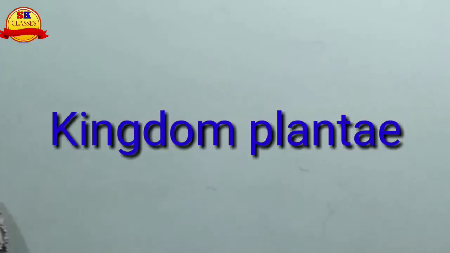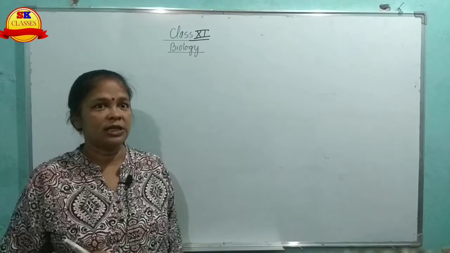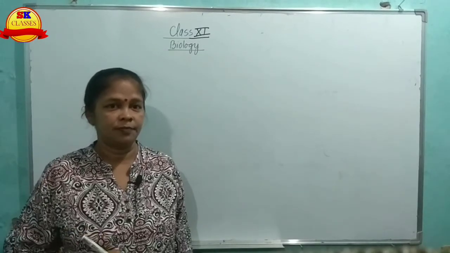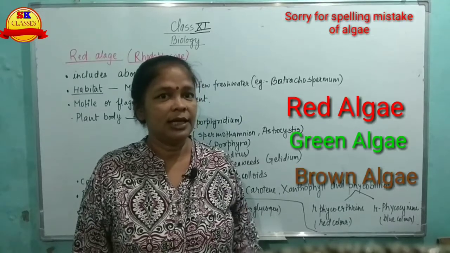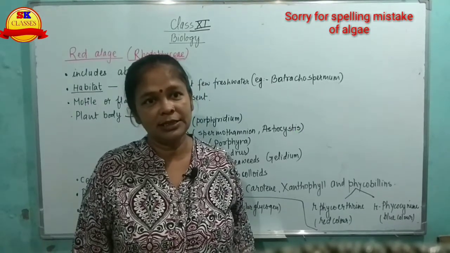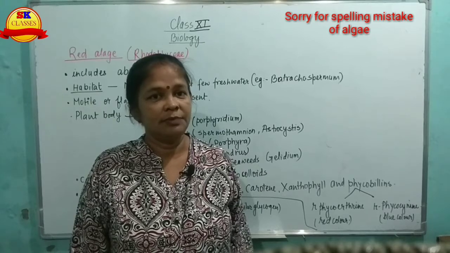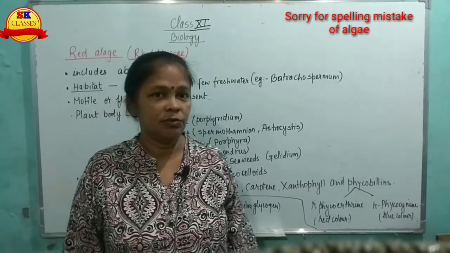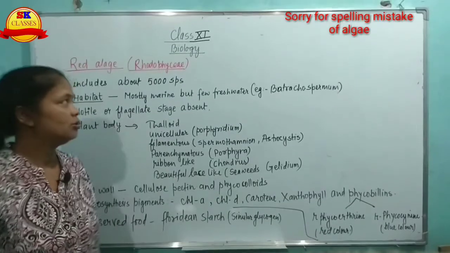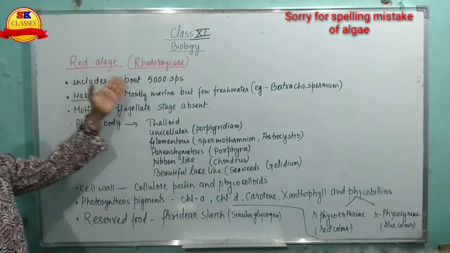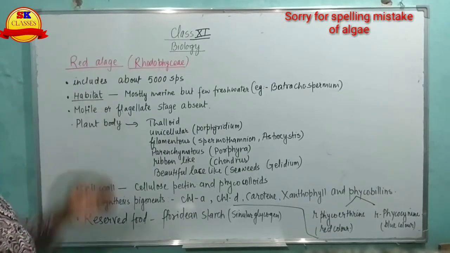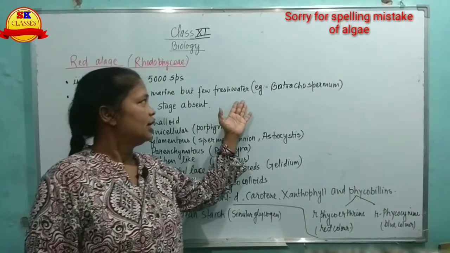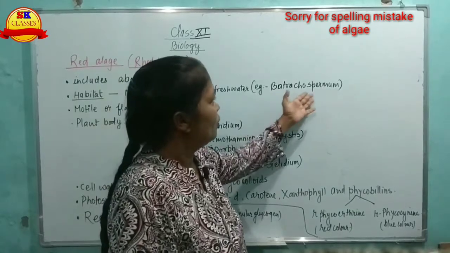Hello students, today I am going to continue the chapter Kingdom Plantae, in which I was discussing algae. Red algae, green algae and brown algae, three algae we have to discuss. Algae is classified into three types: red algae, brown algae and green algae. The first topic is red algae. Red algae includes about 5,000 species. Habitat is mostly marine, few are freshwater.